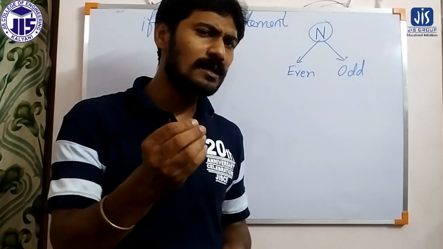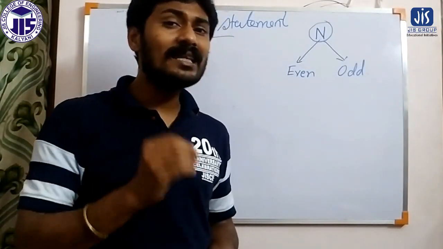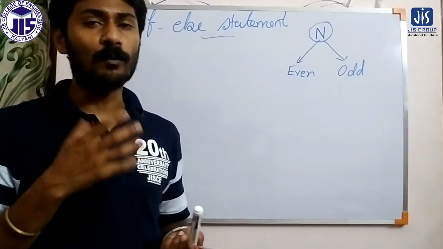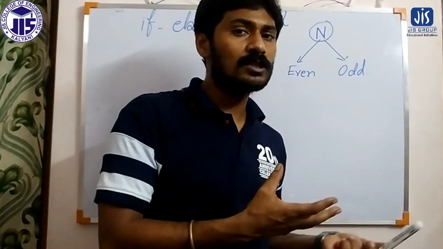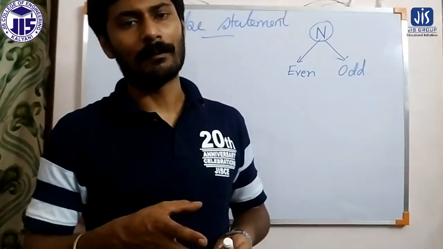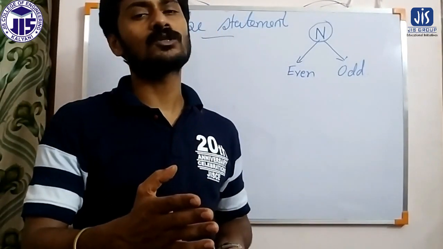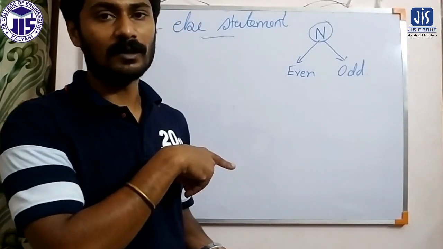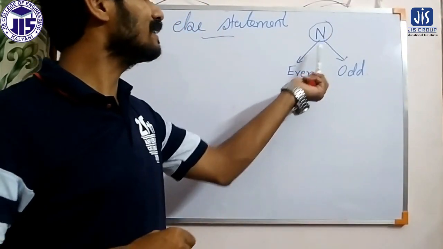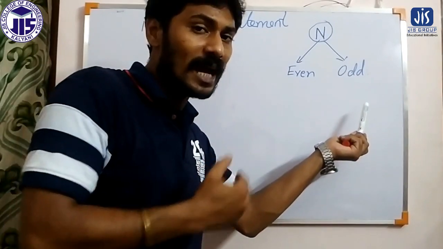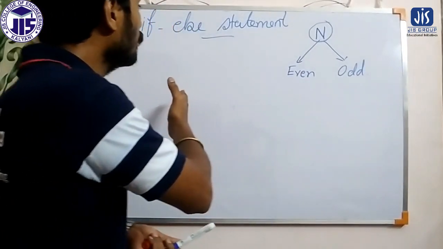For that it is very simple: whenever in a problem we come to an either-or situation, either this will happen or this will happen, we can solve this by using an if else statement. So this n is either even or odd, so with this either-or situation, let us go for the if else statement.